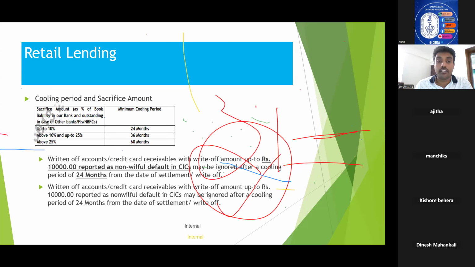And the next point is a comparatively new guideline, introduced after the bank introduced the cooling period circular. That is, if the written-off accounts or the credit card receivables have a write-off amount up to 10,000, the cooling period is uniformly applicable, that is 24 months. There you need not go for the sacrifice amount percentage. That means if the written-off account or the credit card receivable write-off amount is up to 10,000.